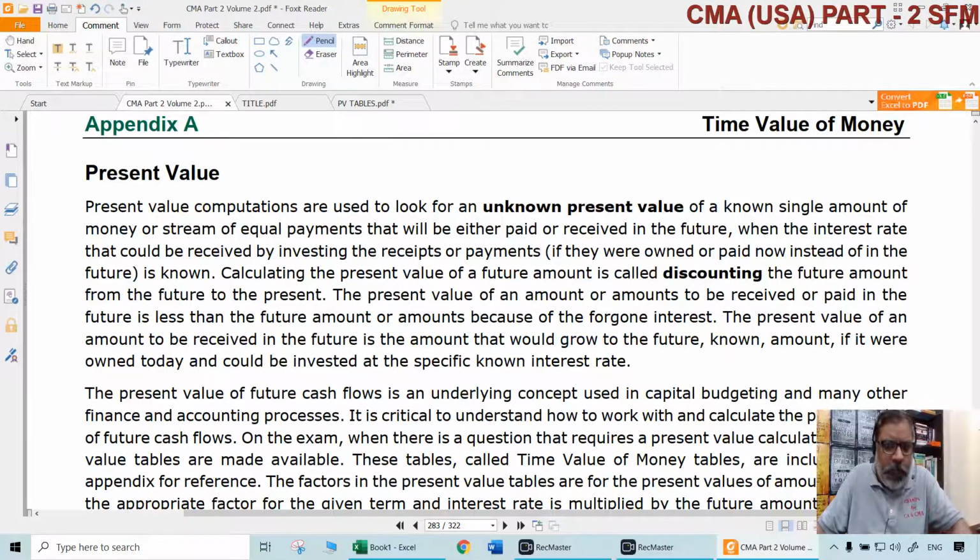So if I have invested $1 now, how much will it become after a certain period of time? That is FVIF, at a particular rate of interest.